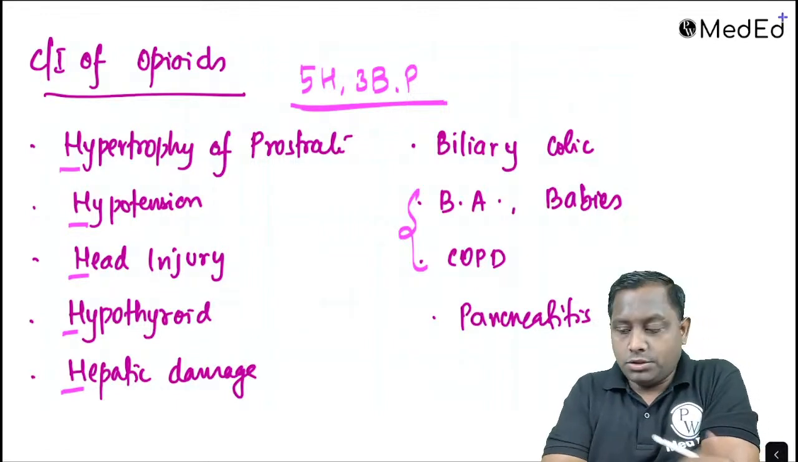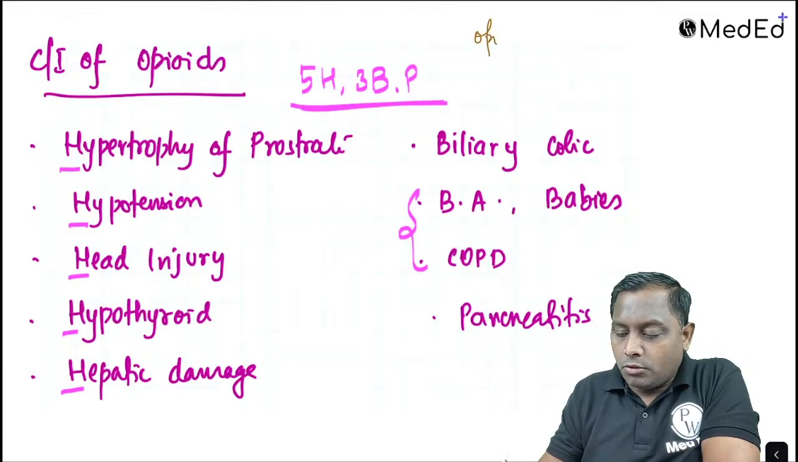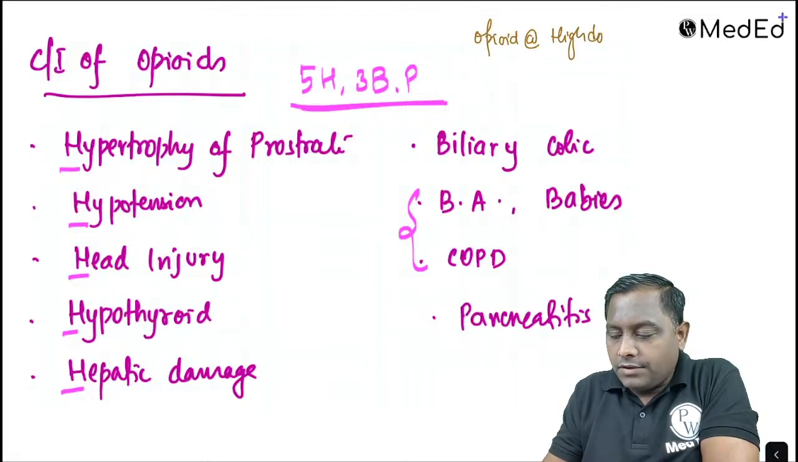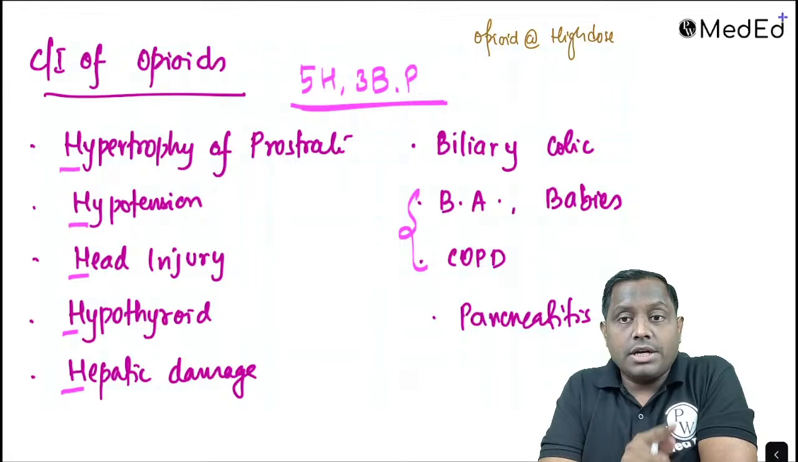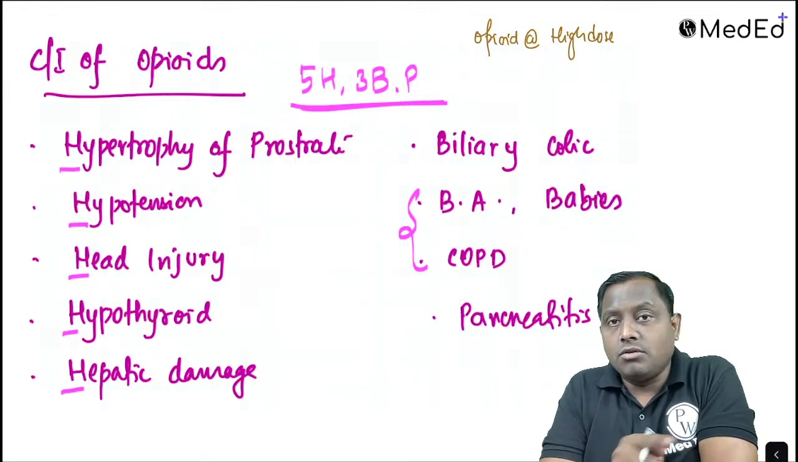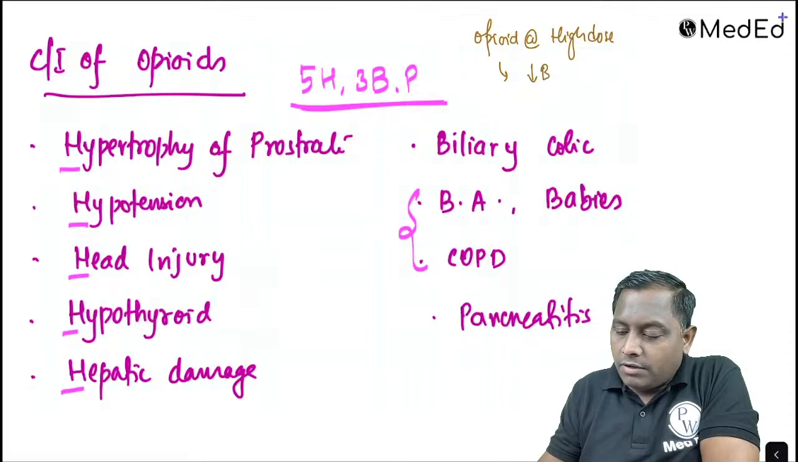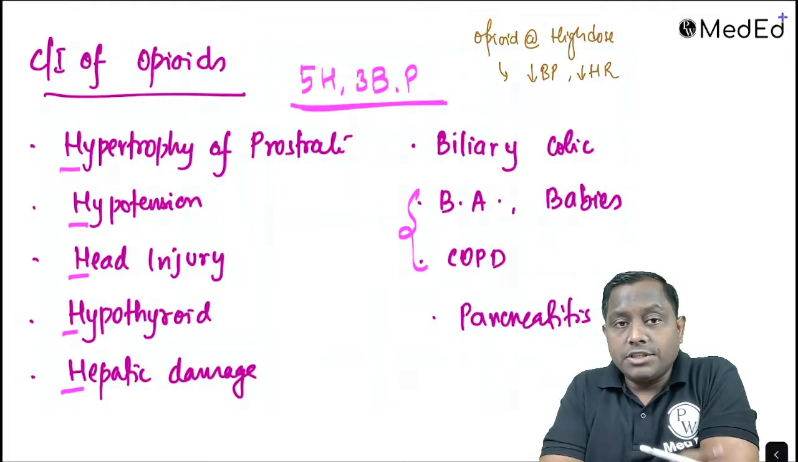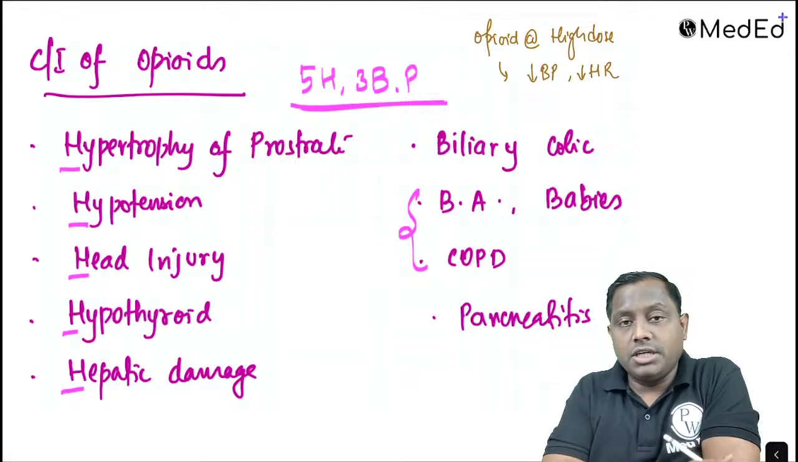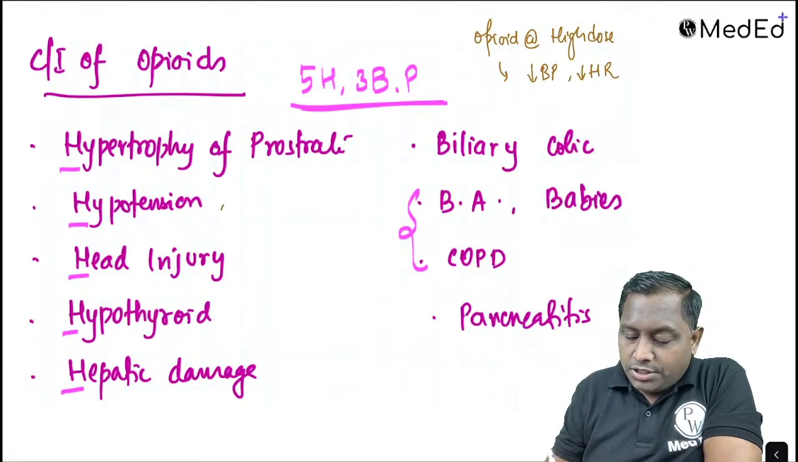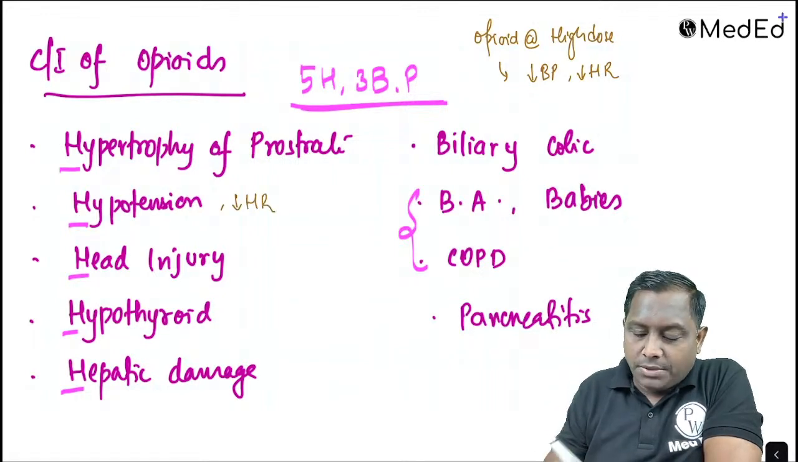Opioid at the high dose, remember, not at the therapeutic dose, but opioid usually at the high dose, they are having some effect on the heart. I said not at the therapeutic dose. At the therapeutic dose, they do not have much effect on the heart. At the high dose, they are going to have a cardiac depression property. They can decrease the blood pressure, decrease the heart rate. So if there is already a known case of hypotension and bradycardia, such patients we do not give.